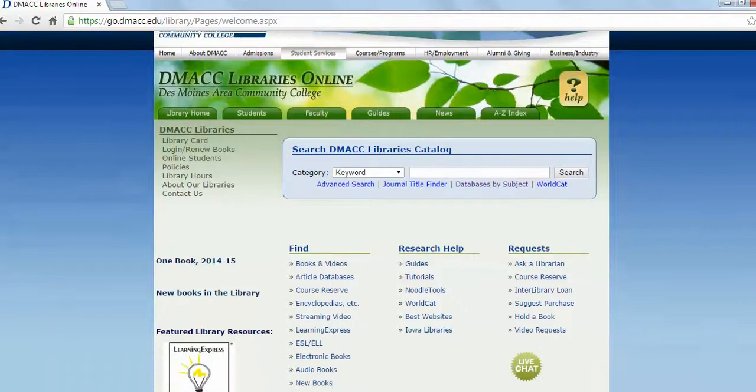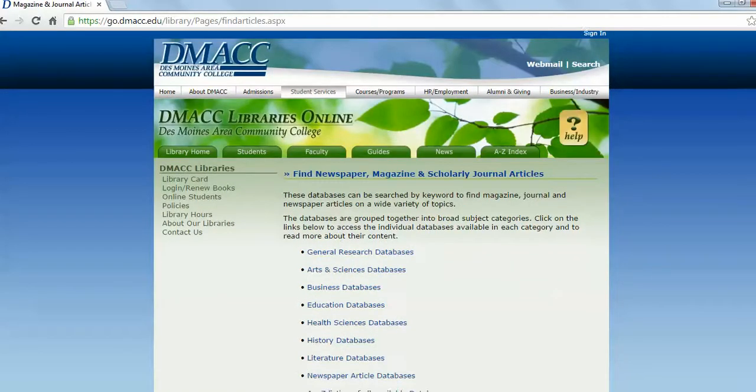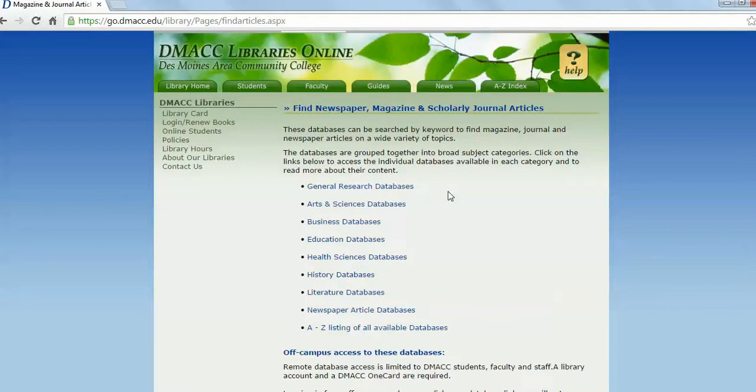So from here, we can find all sorts of things, but we're going to start with article databases because we know we need an article and we don't want to go anywhere to find it. We just want to use the internet. So from here, you'll see there's kind of a handful of databases. I'm going to show you this one, which is newspaper article databases, because we're looking for a newspaper, but you can often start with general research databases and have a lot of luck too.